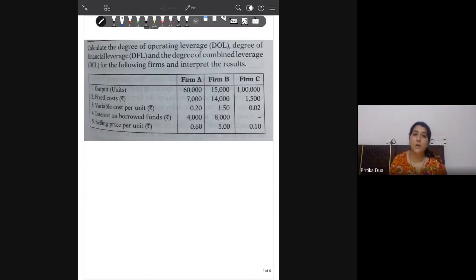You are given the output, fixed cost, variable cost per unit, interest on borrowed funds, and selling price per unit for three firms. On the basis of this data, we need to calculate the three types of leverage. I'll start with firm A, and then you can solve for firm B and firm C.